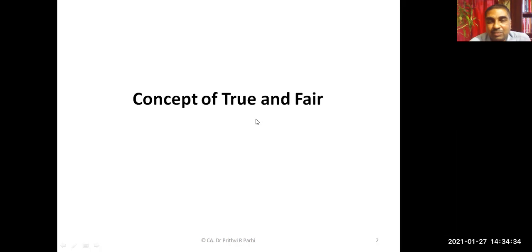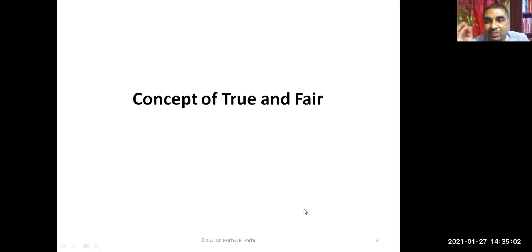Now you see the concept of true and fair view. We need to understand. As I told you, auditor needs to express whether financial statement are showing true and fair view or not. And you already know what is the meaning of financial statement. Can you very quickly respond? What are the financial statements we're talking about? Very quickly. Any one of you can say.